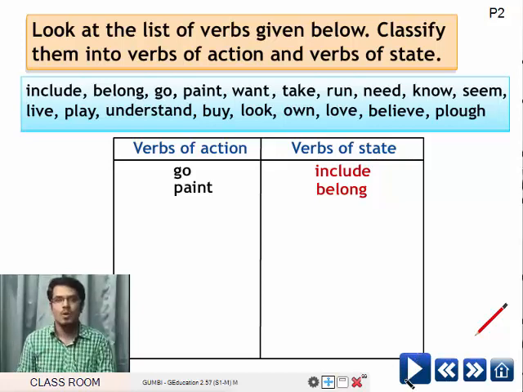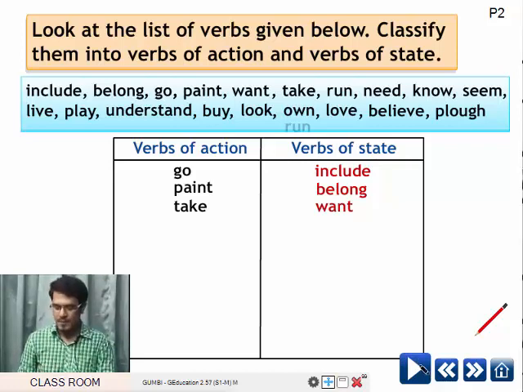Want. Good. It belongs to verbs of state. Take. You take something, right? So there is an action seen. So it belongs to verbs of action. Run. It belongs to verbs of action. Need. Next verb is need. It belongs to verbs of state.